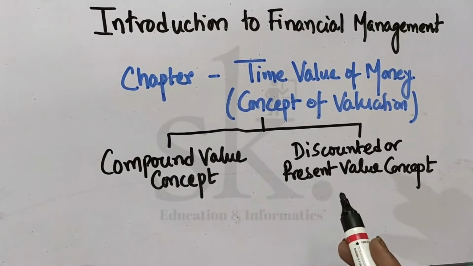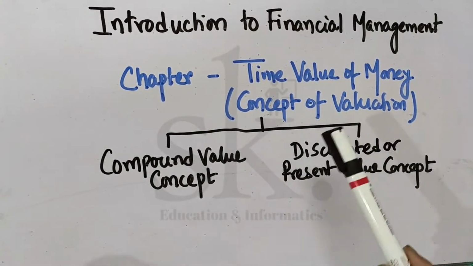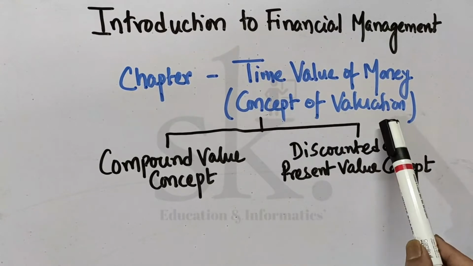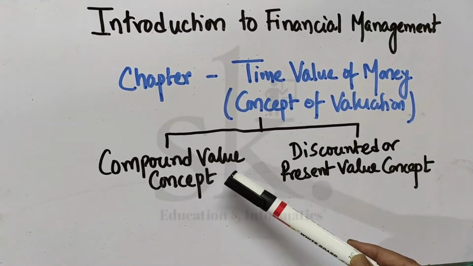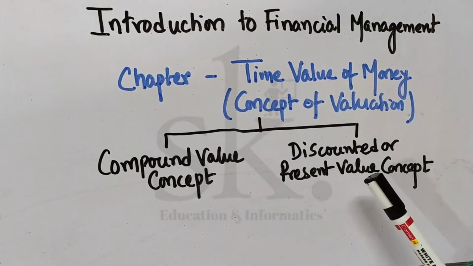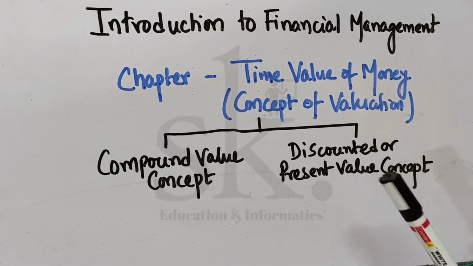So there are broadly two techniques of valuation: the compound value concept and the discounted or present value concept.